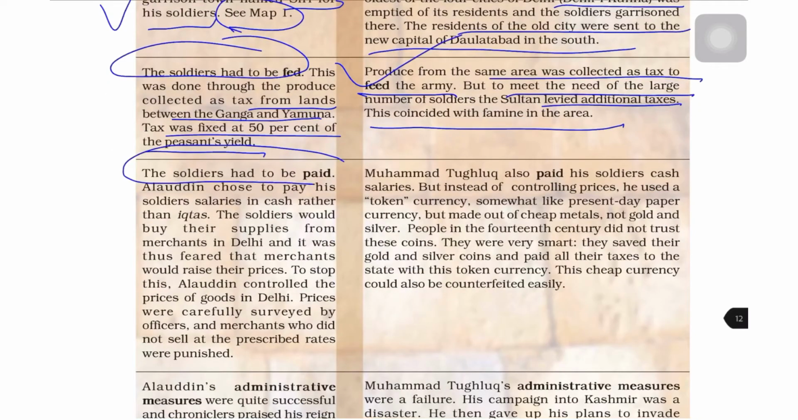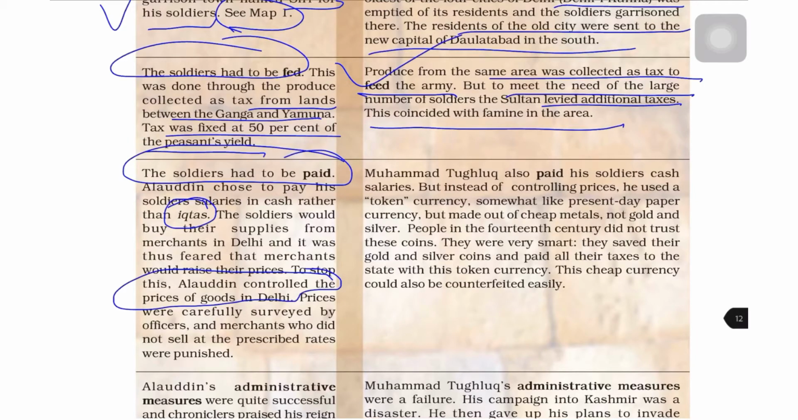Now the fourth difference was payment. The soldiers had to be paid. Alauddin chose to pay his soldiers' salaries in cash rather than iktas, that is in land. The soldiers would buy their supplies from merchants in Delhi, and it was thus feared that merchants would raise their prices. So to stop this, Alauddin controlled the prices of goods in Delhi.